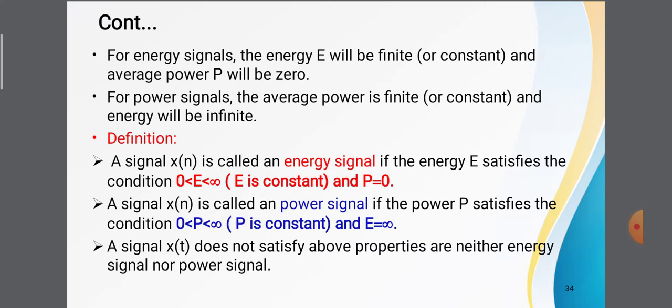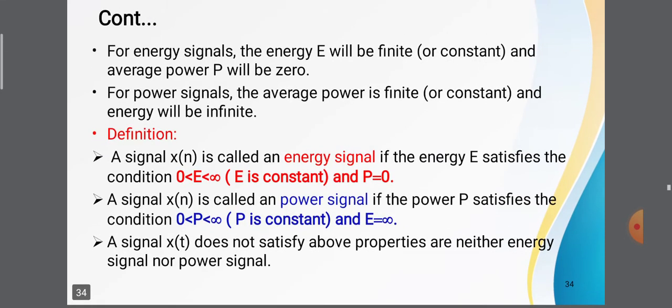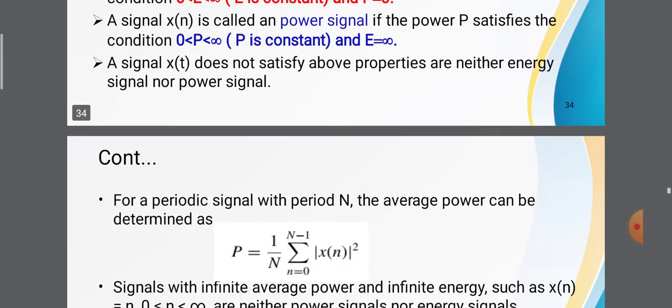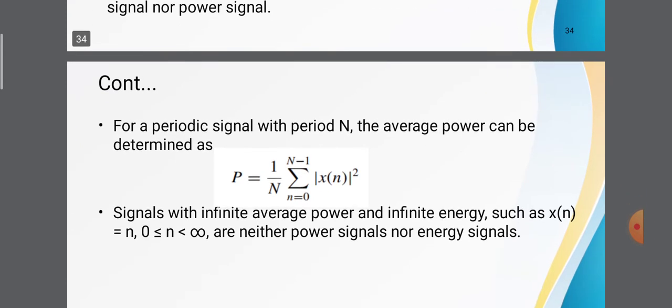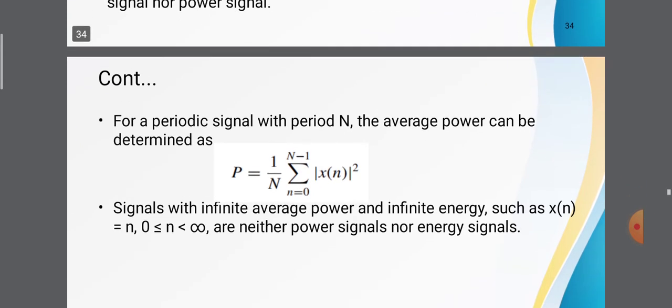A signal x of t that does not satisfy the above properties is neither an energy signal nor a power signal. For a periodic signal with period n, the average power can be determined as P is equal to 1 divided by n summation n is equal to 0 to n minus 1 square magnitude of x of n.